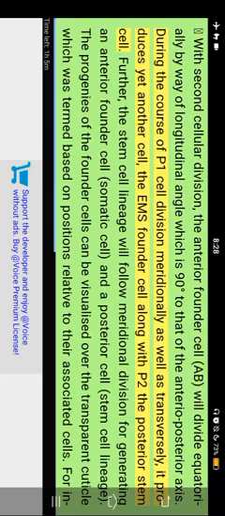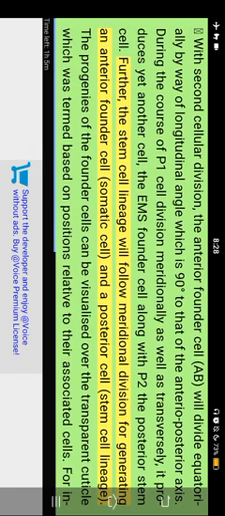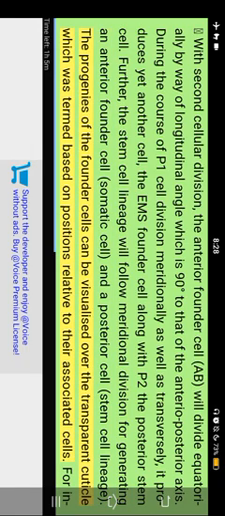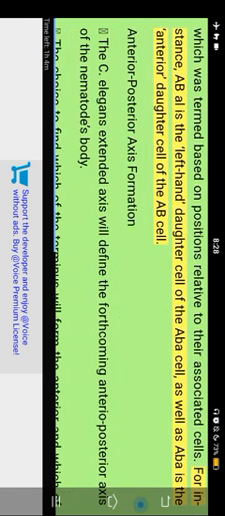During P1 cell division, meridionally as well as transversely, it produces another founder cell, the M founder cell, along with P2, the posterior stem cell. Further, the stem cell lineage will follow meridional division to generate an anterior founder cell, a somatic cell, and a posterior stem cell lineage. The progenies of the founder cells can be visualized through the transparent cuticle and are named based on positions relative to their associated cells. For instance, ABL is the left-hand daughter cell of the ABA cell, and ABA is the anterior daughter cell of the AB cell.